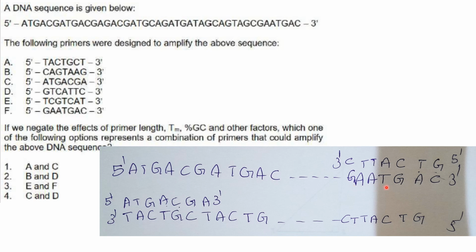So here this will be one primer, 5' to 3'. This will be the other primer, 5' to 3'. So here it will be GTCATTC. That is there in option D. The other primer is ATGACGA. That is C. So C and D is the answer. Answer is option 4. So C is there, D is there.